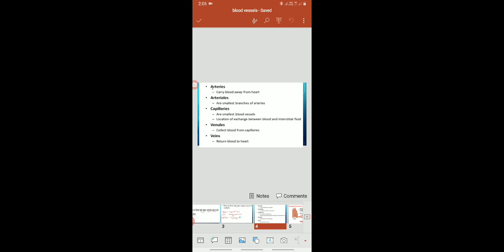Sequentially, the first one is the artery. It divides and redivides to form smaller arterioles. Arterioles again divide and redivide to form capillaries. Capillaries unite and form venules, venules unite to form veins, and these veins return blood towards the heart.